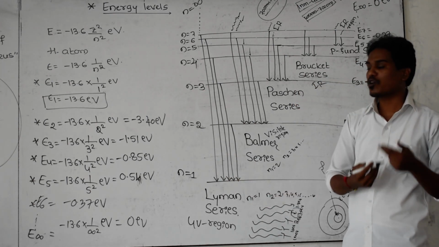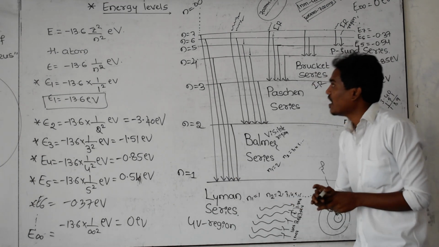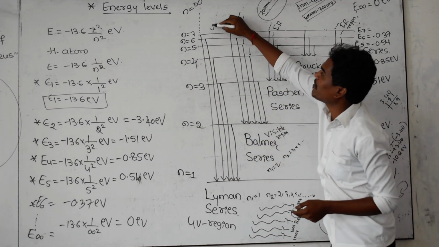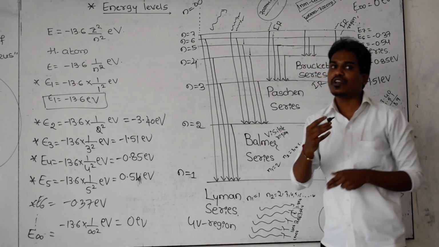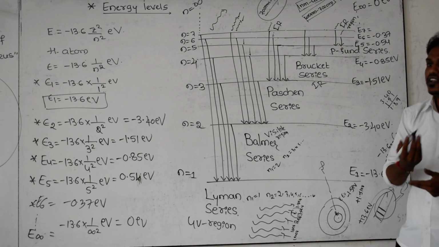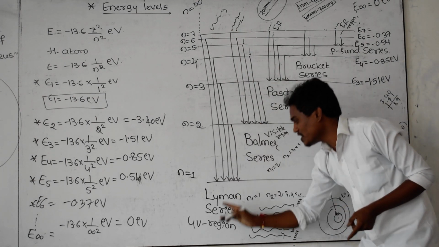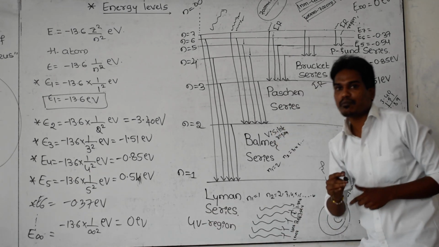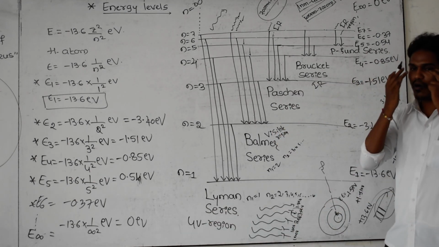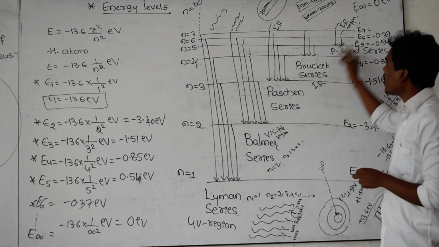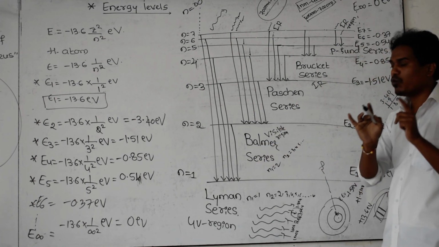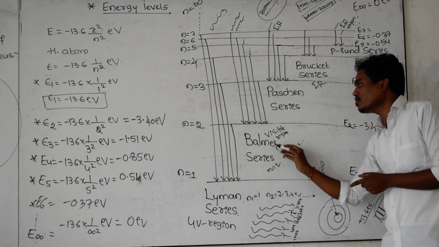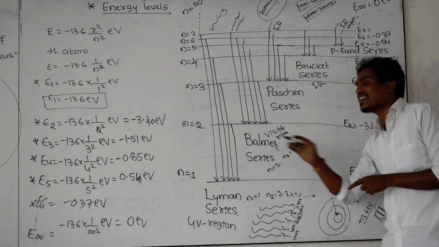Whenever the electron is jumping from a higher energy level to the first energy level, it is emitting radiation that we cannot see, because it belongs to the UV region, where the frequency is very high. That's why, of all these series, our eye can only see the Balmer series, because it belongs to the visible region. Visible means it can be seen.